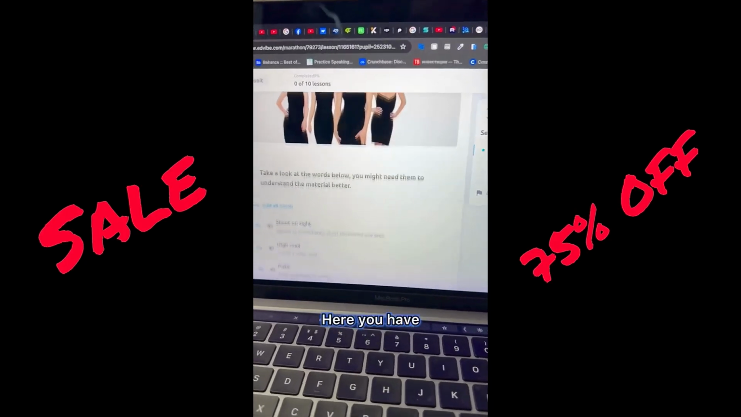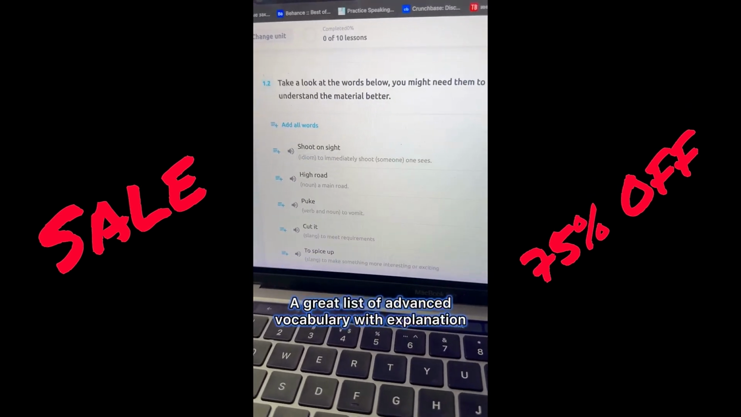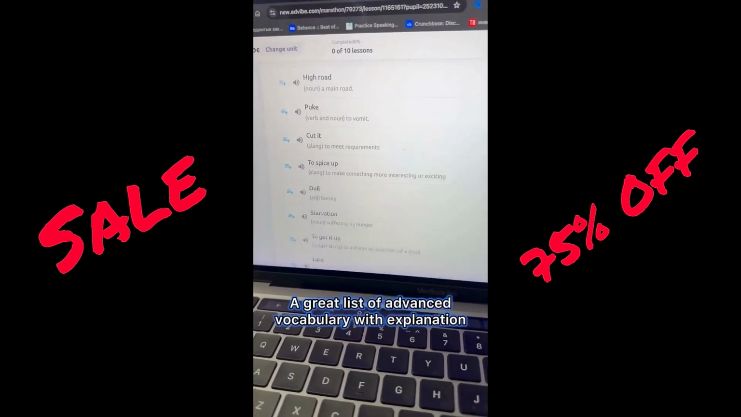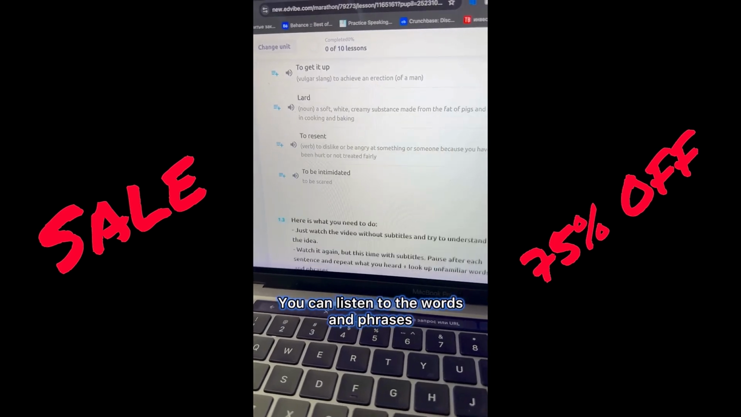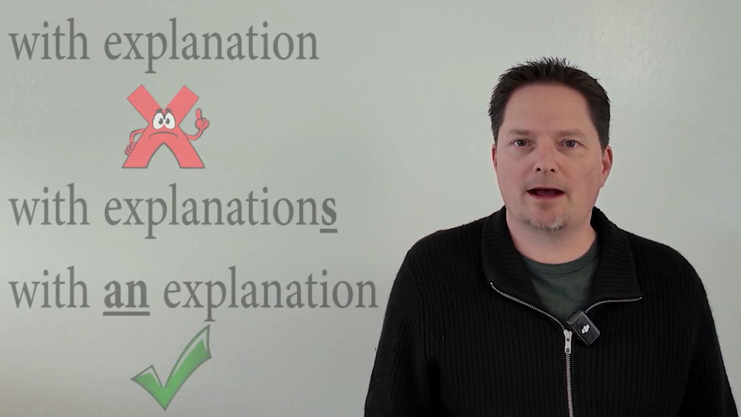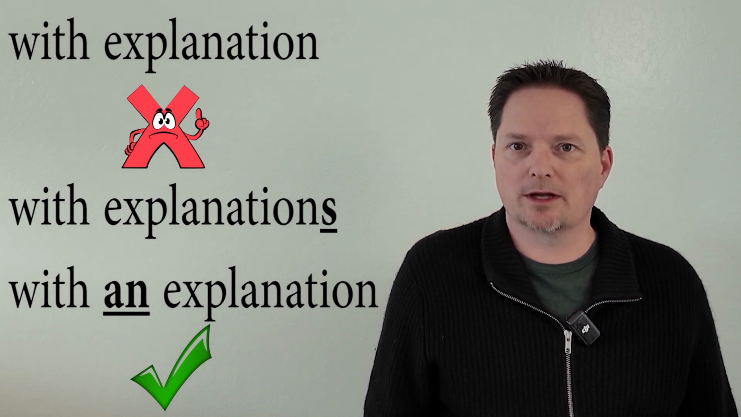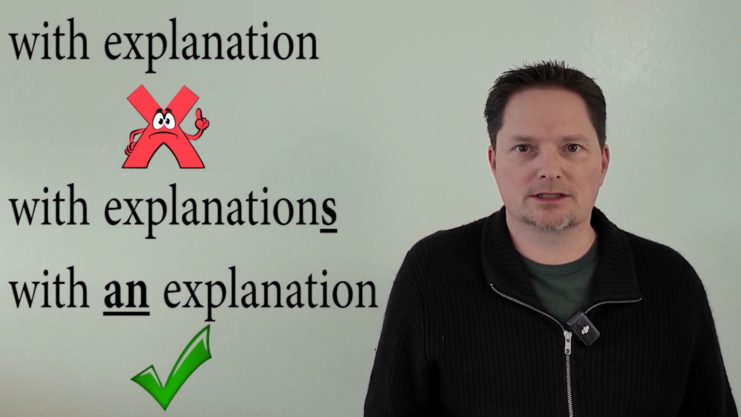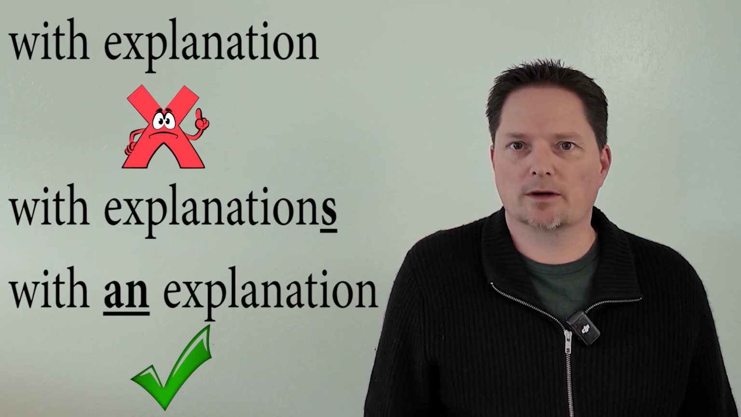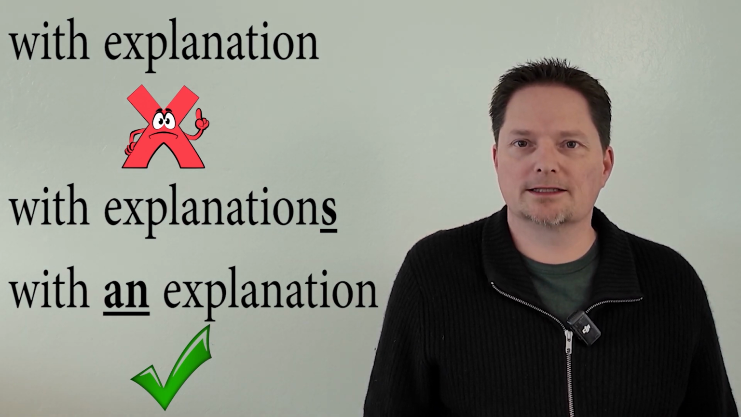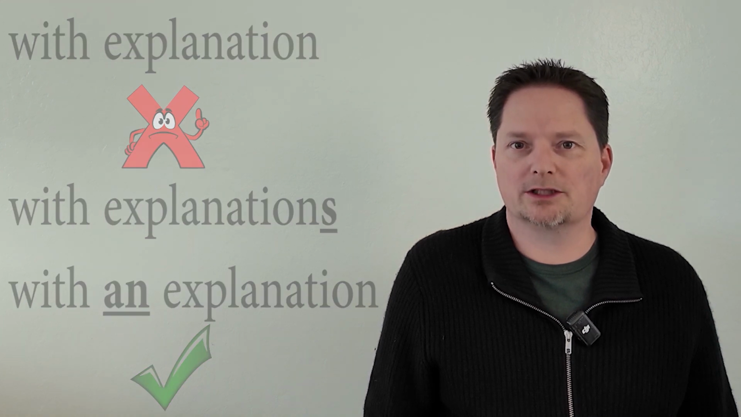This is also not correct. So, about the course. Here you have a great list of advanced vocabulary with explanation, you can listen to the words and phrases. I cannot say that. Explanation is a countable noun, so I need an S. With explanations. Or I can say with an explanation, if it's one. So I need the article an, or I need to put an S at the end of the word. So it's correct to say you have a great list of advanced vocabulary with explanations.